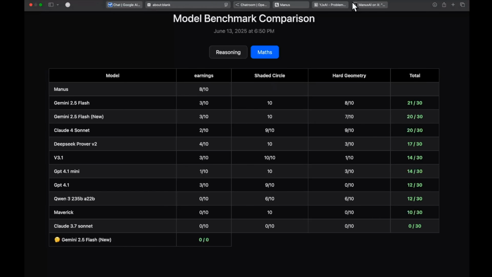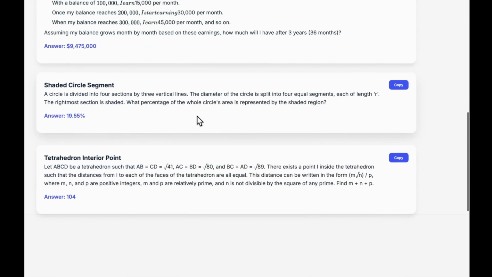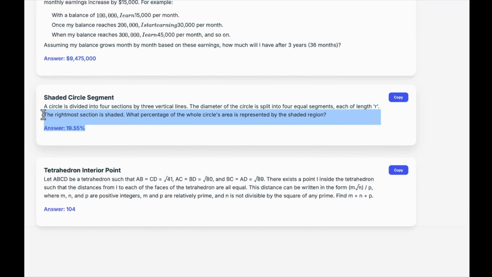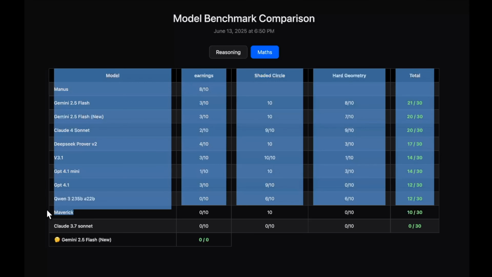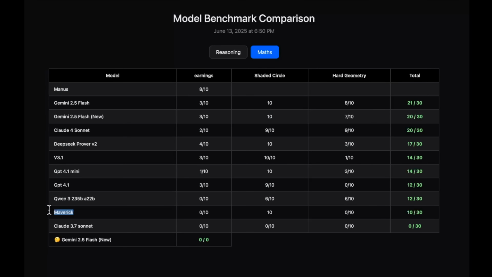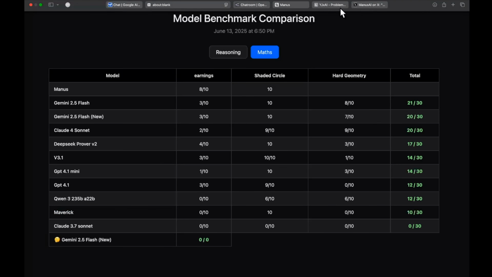Talking about the next question, that is shaded circle. So this is the question you can see. Originally, even OpenAI O1 Mini and reasoning models like that were not able to get this right. But have a look at this. Now many models are actually getting it right. And the models that have scored 10 out of 10 are Gemini 2.5 Flash, the old one, the newer one, DeepSeek Pro V2, DeepSeek version 3.1, GPT 4.1 Mini, and surprisingly, even Llama 4 Maverick. So, what about Manus? Even Manus scores a 10 out of 10. Absolutely insane.